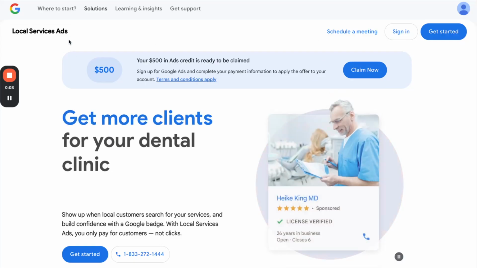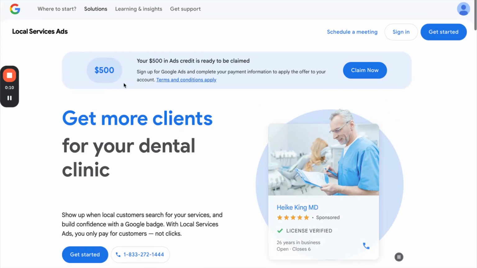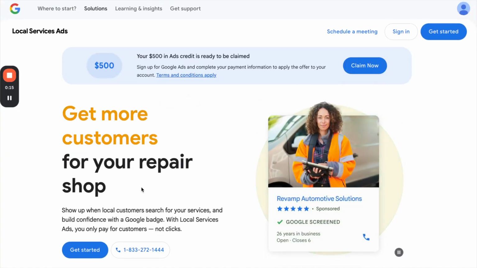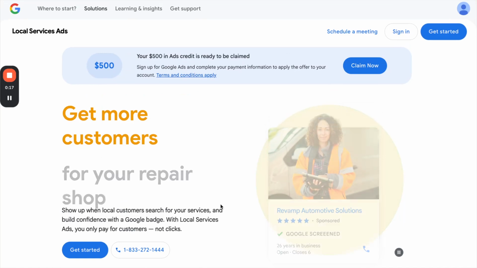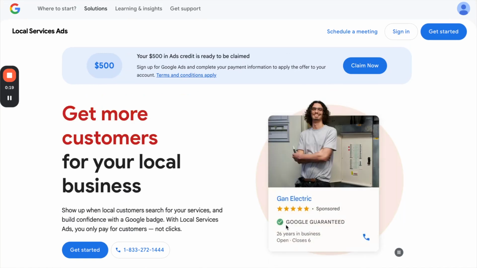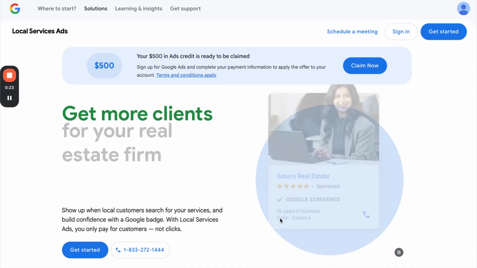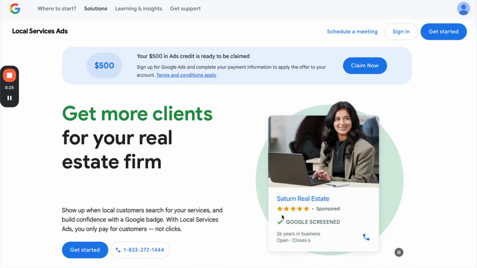You can just type in local service ads in Google and then you'll find this page. It is different from the Google Ads we're typically used to, right? Which is pay per click. This is actually a pay per lead type of advertising. You'll see a lot of these ads say Google guaranteed, Google screened, license verified. This is exactly what local service ads are.